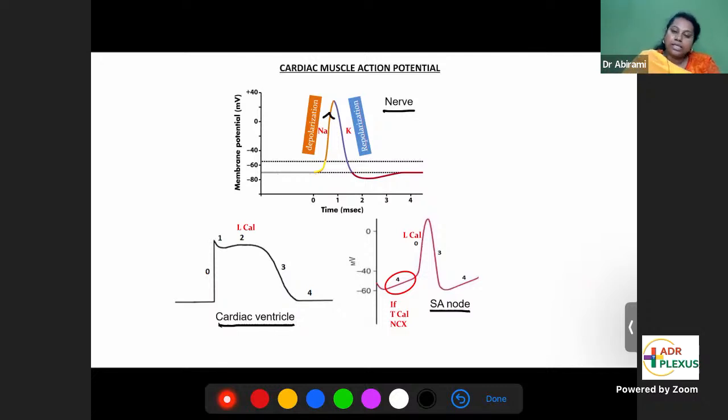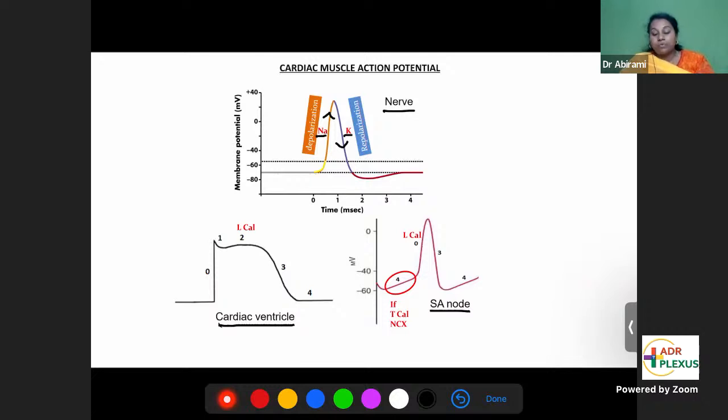So let's take the nerve action potential, depolarization and repolarization. What ions are responsible for depolarization and repolarization? Depolarization is due to sodium entry, that is called sodium influx. Repolarization is due to potassium efflux. Yes, good, Dr. Karthik, good. Depolarization is sodium influx. Repolarization is potassium efflux. So this is the major event in the nerve action potential.